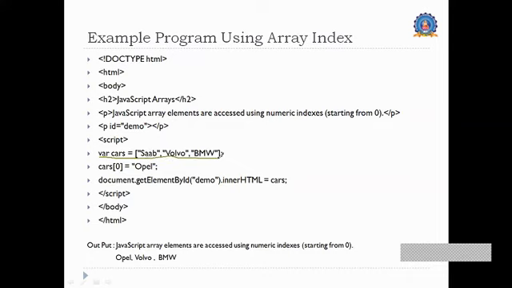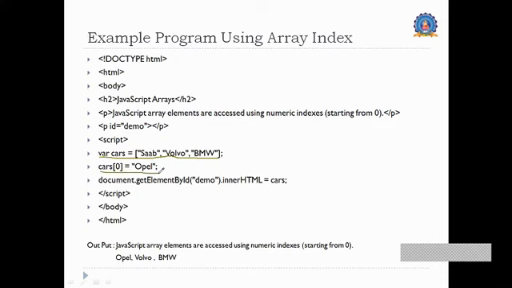As far as this declaration is concerned, car 0 is SAAB, but I made an assignment car 0 equal to Opel.